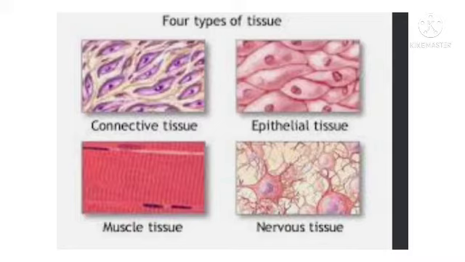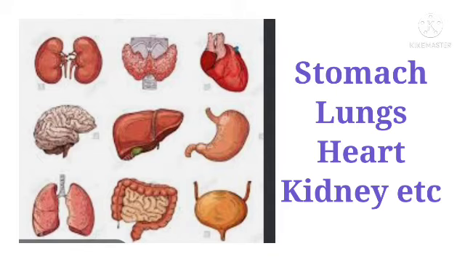A tissue is an association or a group of somewhat similar cells which have common origin and are dedicated to carry out a specific function or functions. These tissues are organized in specific proportion and important to form an organ. For example, stomach, lungs, heart, kidney, etc.